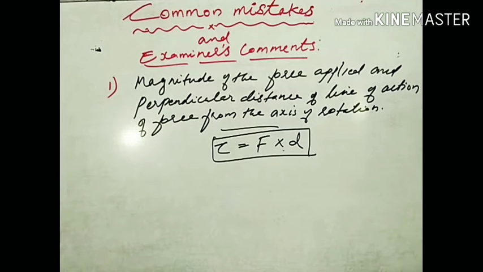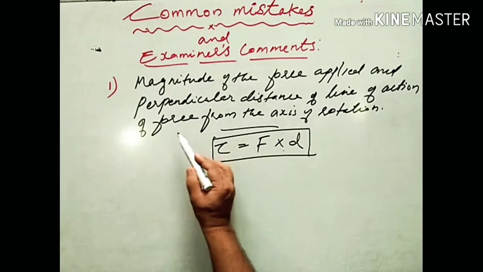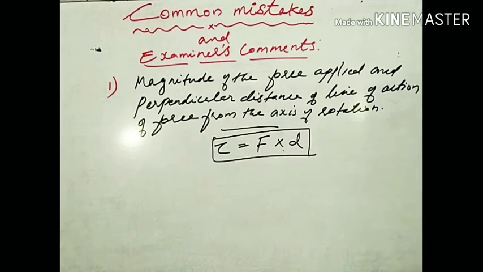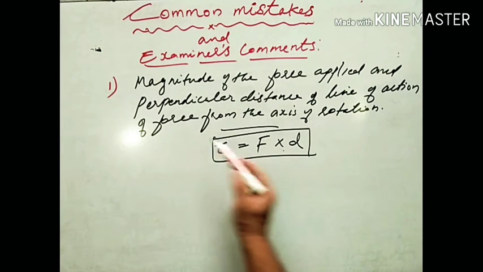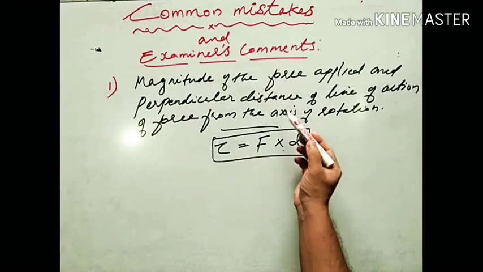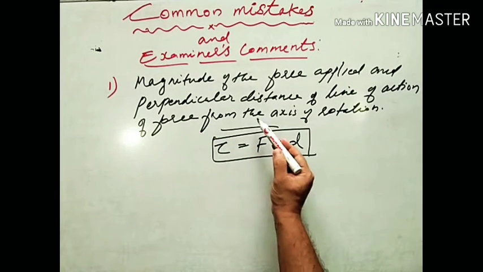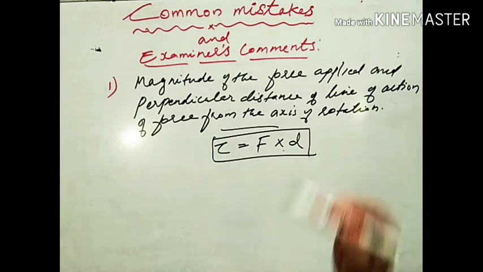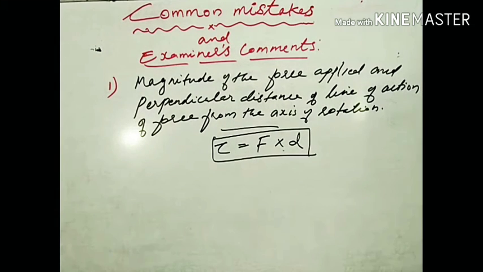And what are the examiner's comments? Most of the candidates write the answers correctly, but many a time they overlook the importance of mentioning the perpendicular distance of the line of action of force from the axis of rotation. They overlook this factor, the perpendicular distance. They just write perpendicular distance. Perpendicular distance from where? From the line of action of the force or from the axis of rotation. That should be exactly mentioned. Otherwise, you will lose marks.